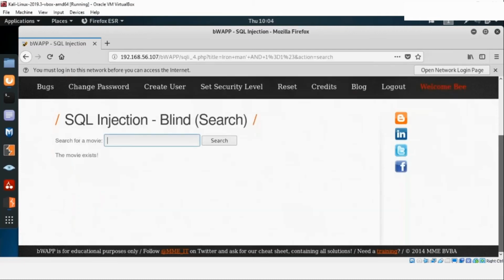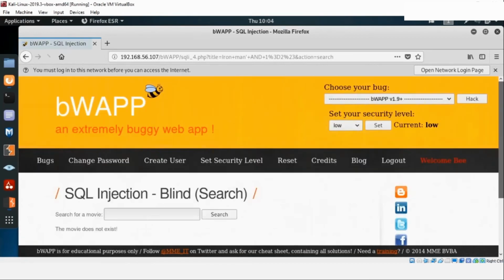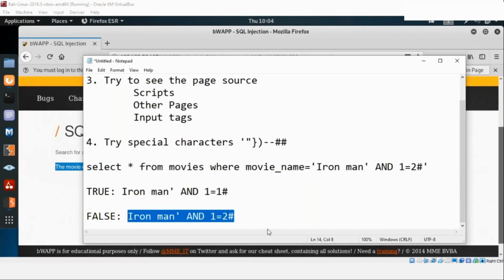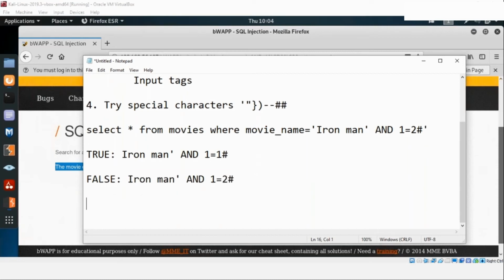So let's try this, search, and it gives me "the movie does not exist." So I'm on the right track. I'm able to figure out that if I pass this and if I pass this, I'm able to see what is happening with my system and how the whole system is going to work here.